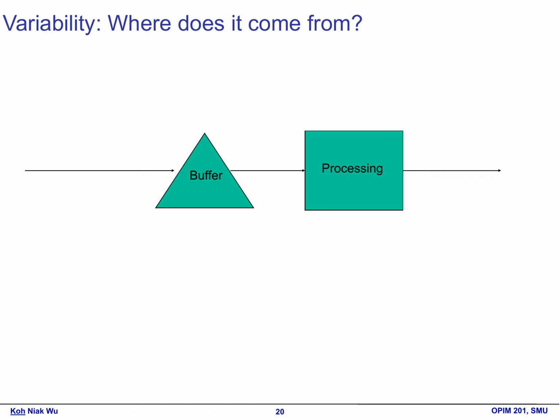In any system, variability is an important concept. It refers to the differences that can occur in processes. Two key components play a crucial role: the buffer and processing.